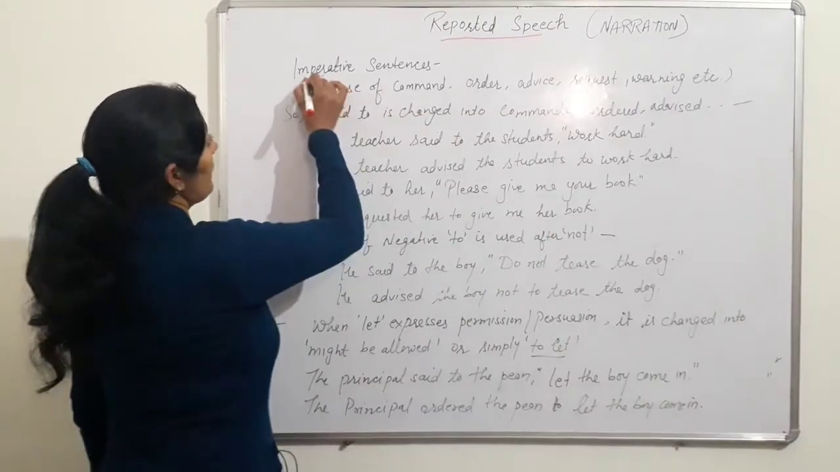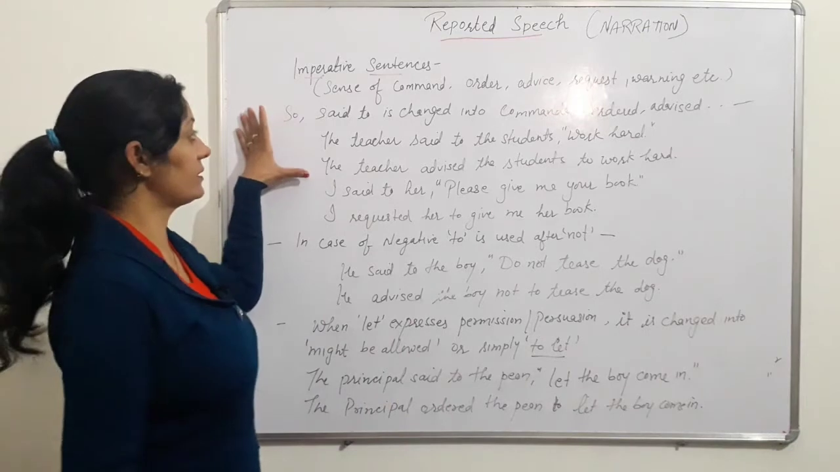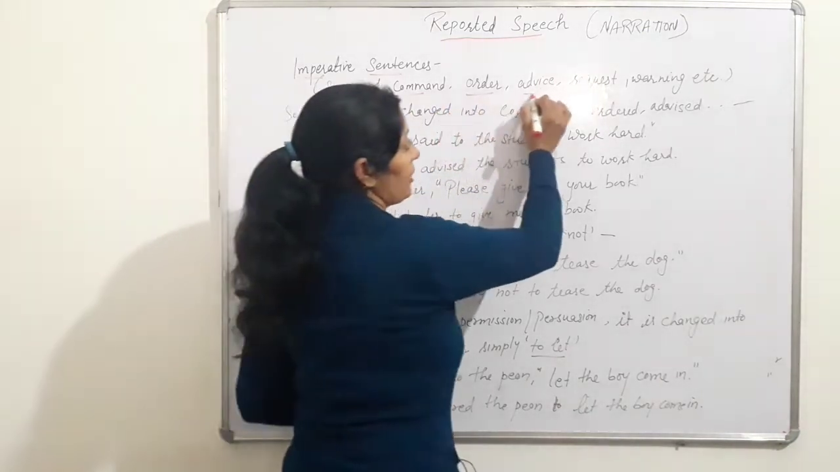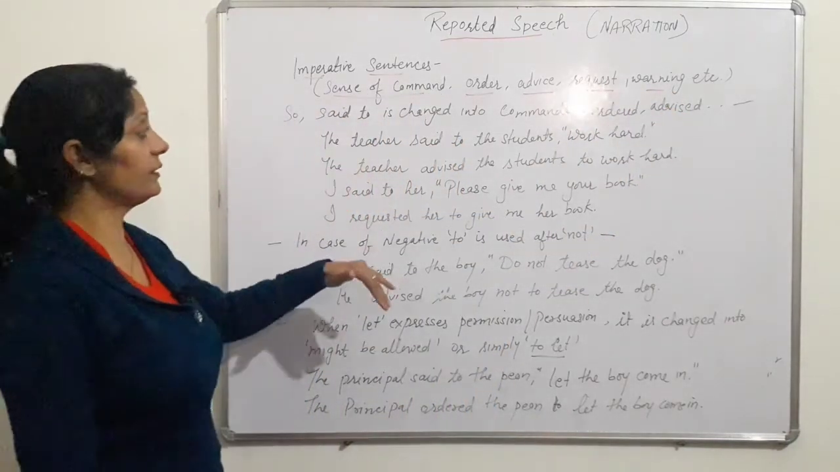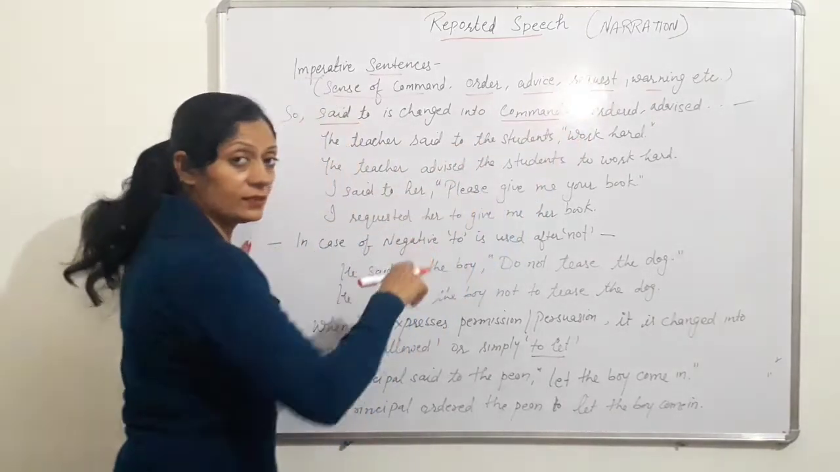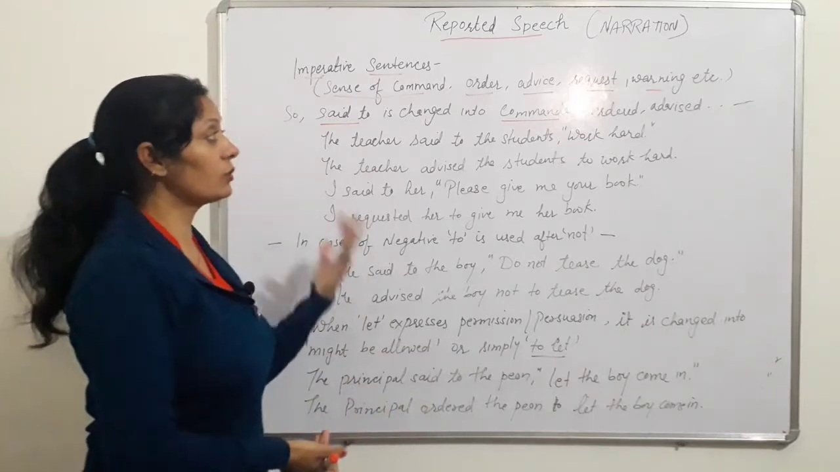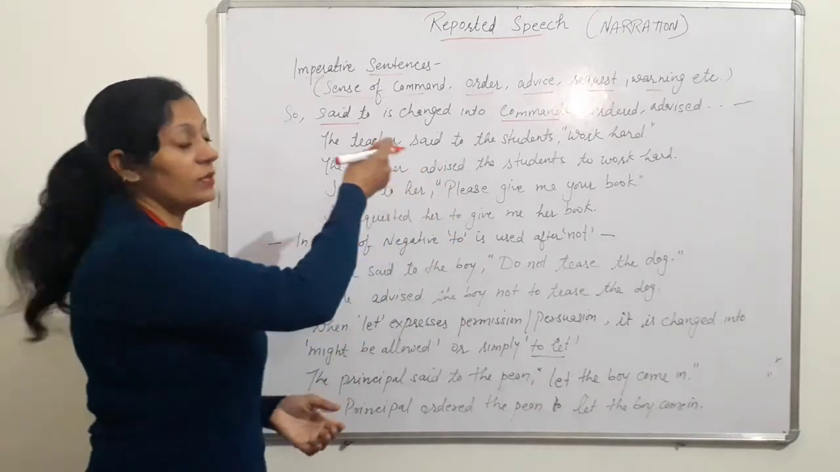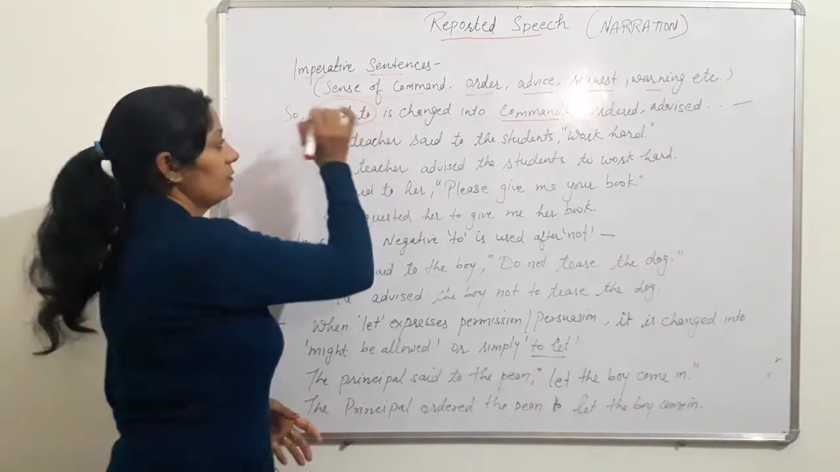For imperative sentences. Imperative sentences are those sentences which express a sense of command, order, advice, request, warning, etc. And accordingly, we change said to into commanded. If command is there, we change said to into commanded. If request is there, we change it into requested. If order is there, we change it into ordered. According to the sense of the sentence, we change the reporting verb.